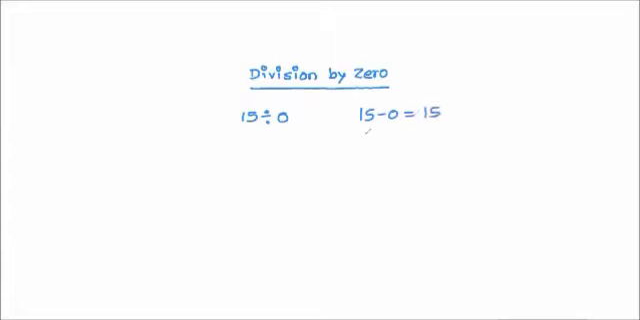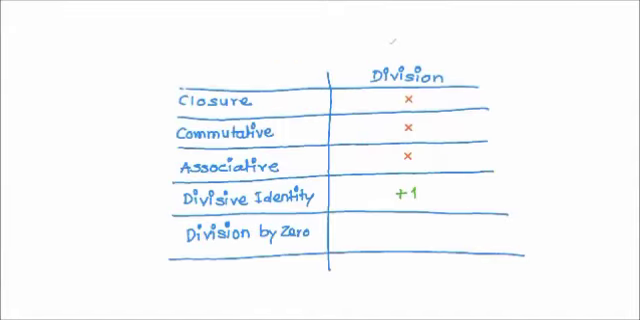Again the answer comes here, 15 minus 0 is equal to 15. Now do you think that we will reach 0? Never, because always it is 15 minus 0 is equal to 15. And we are not going to reach where our answer becomes 0. And hence, what we call is division by 0 is not defined.